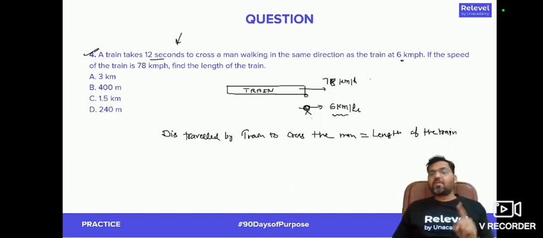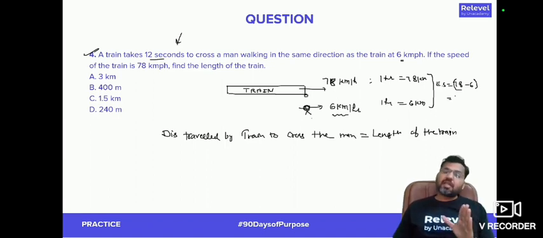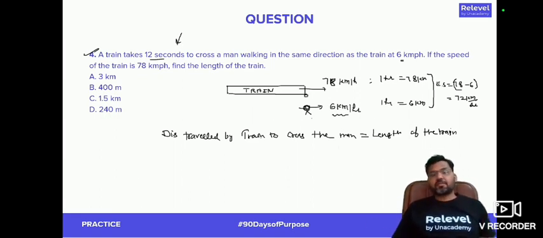In 1 hour, the train is going to cover a distance of 78 kilometers. And in 1 hour, the man is going to travel a distance of 6 kilometers. Now, can you see that both are running in the same direction? So the effective speed will finally be equal to 78 minus 6. That means the distance between the train and the man will get reduced by 72 kilometers per hour because both are running in the same direction, right?